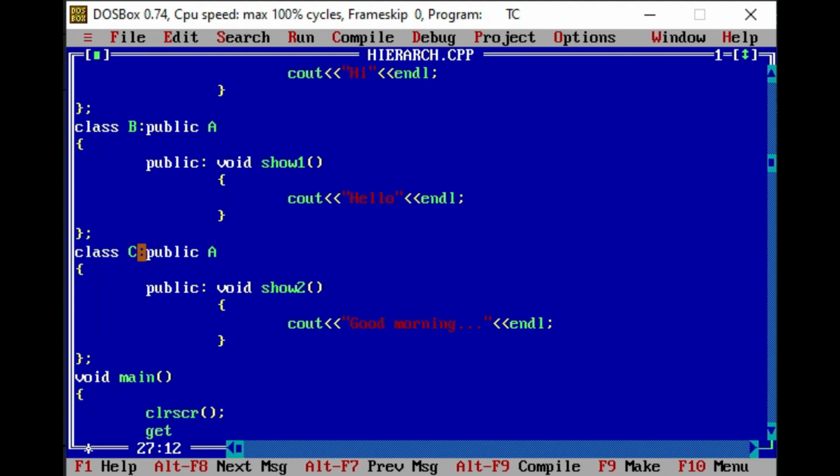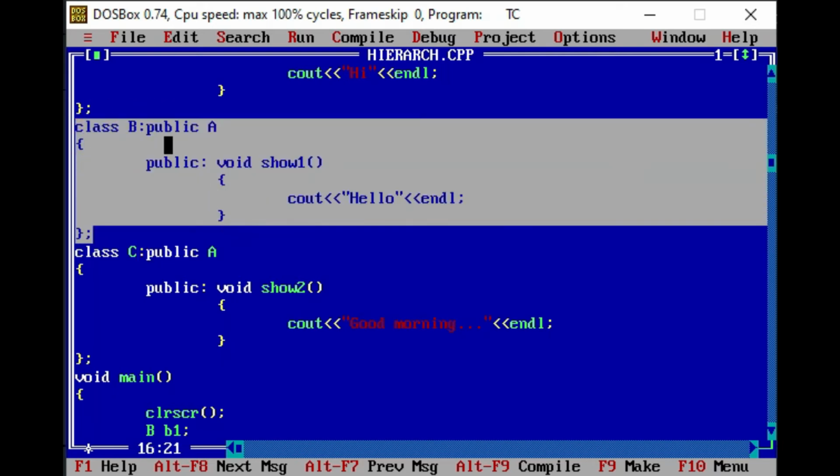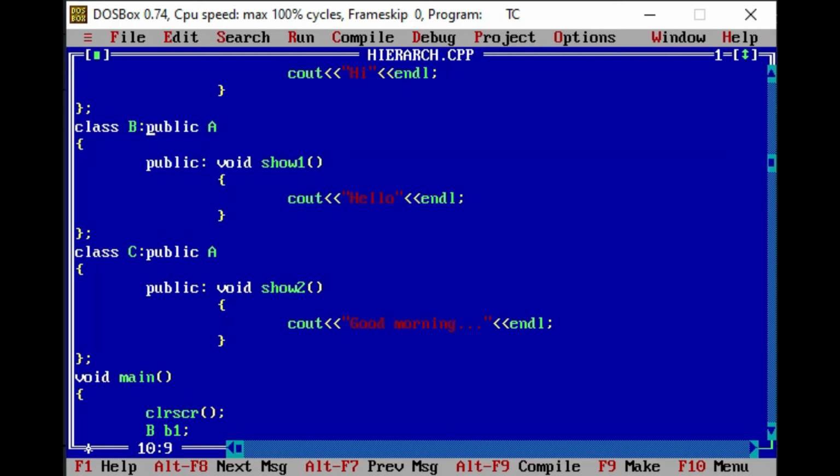After that get ch. In between we will take objects of both the derived classes. So first of all, suppose I am taking here the object of B class, suppose B1. So here B class is having the properties of its own as well as the properties of class A, because here we have used public inheritance and we have derived the properties of class A.